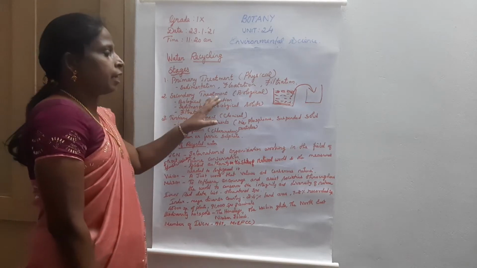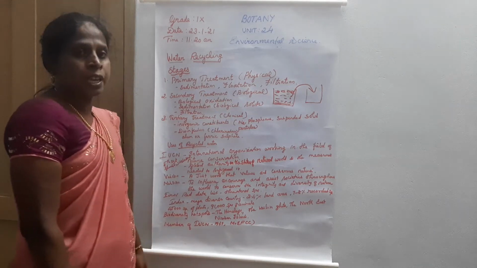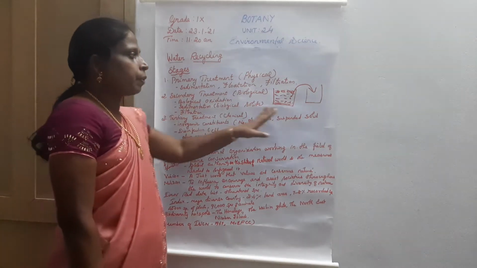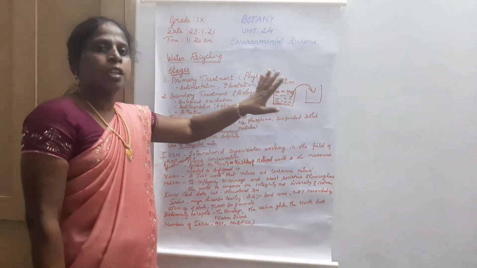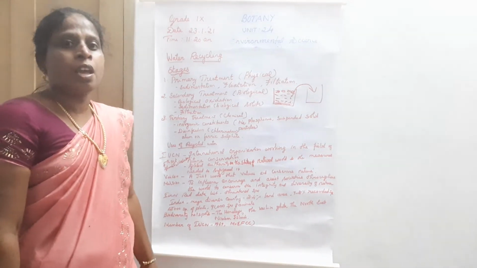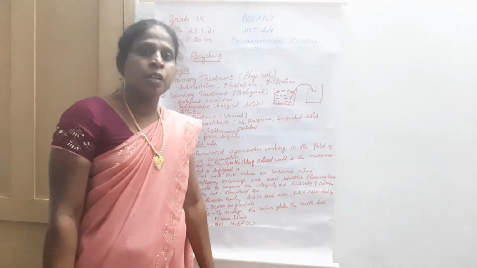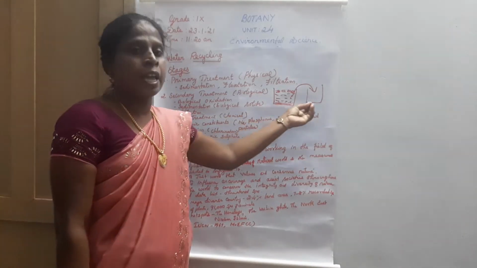See, that is secondary treatment. It is a biological treatment. Here, organic biodegradable matters are present in the water.